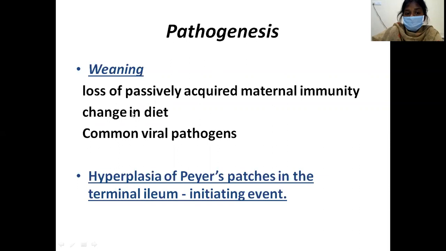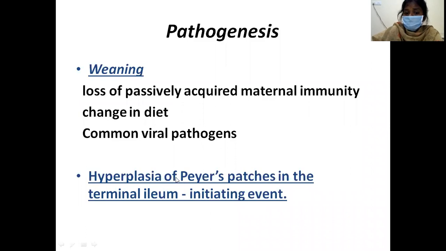Also, common viral pathogens, like respiratory infections or gastroenteritis, may be acquired by the infant. All these changes will cause hyperplasia of the Peyer's patches in the terminal ileum. This is the initiating event.